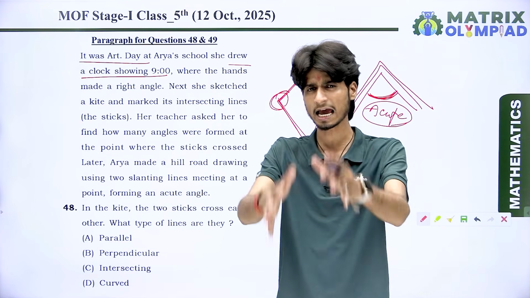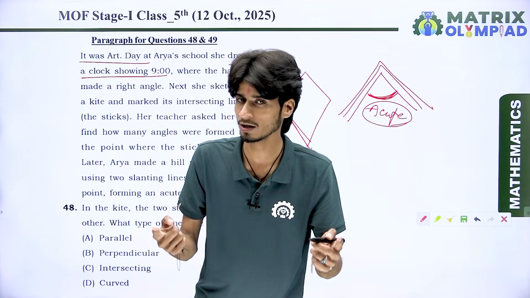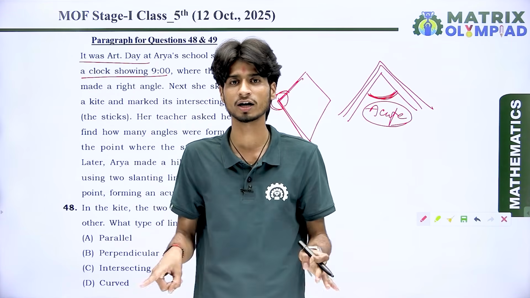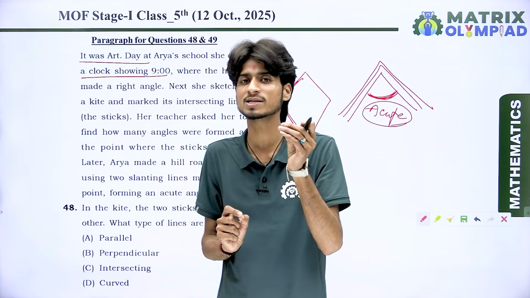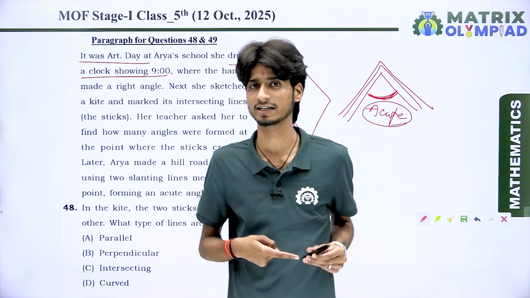Okay. So what is happening in all those paragraphs? There is art day in Arya's school. First of all, Arya makes a circular clock and represents the time as 9 o'clock, and the hands of the clock make 90 degrees. Got it?